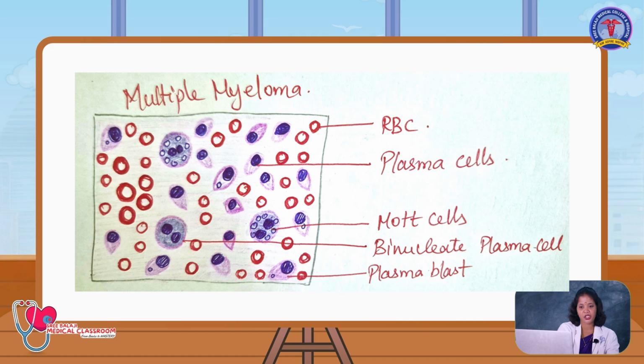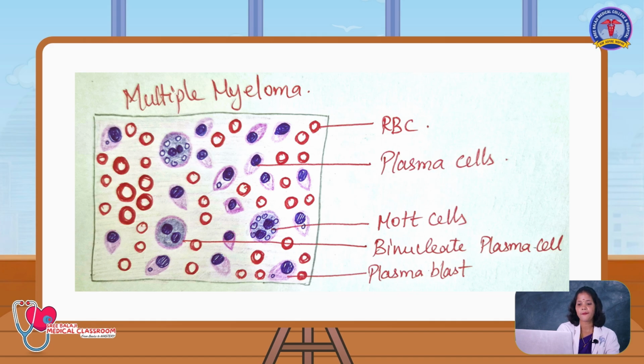So this is the picture showing an X-ray of multiple myeloma of the skull with opacities, that is punched out bone lesions which show the opacities. In the second picture it is a bone marrow picture showing vacuolation in the cytoplasm, and in the nucleus you will be seeing prominent nucleoli and prominent nuclei in this picture.